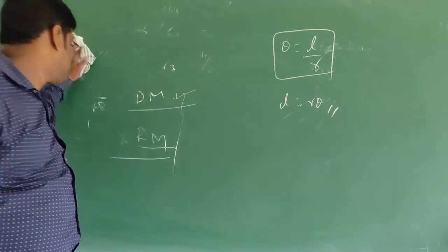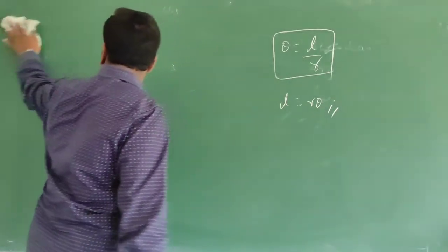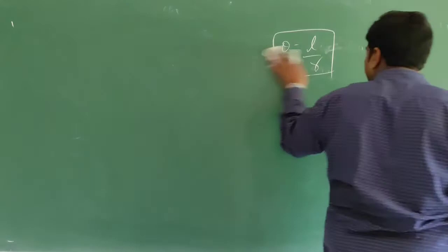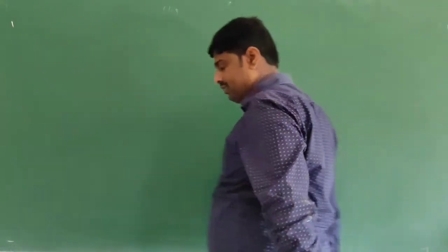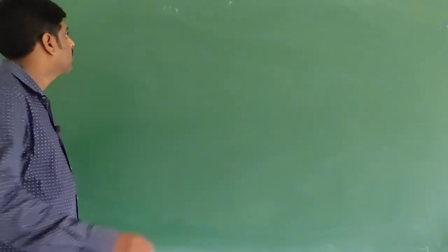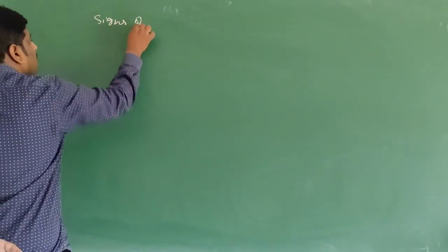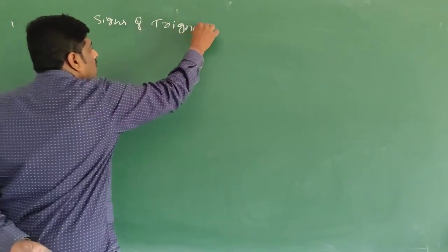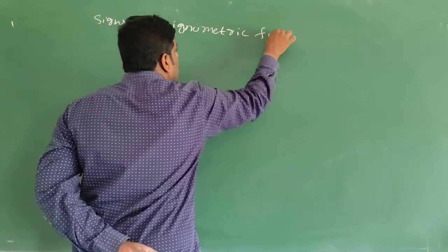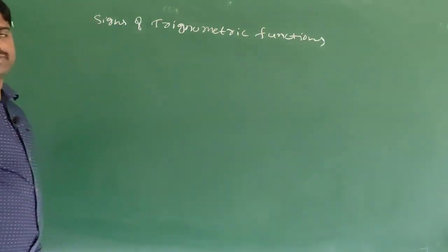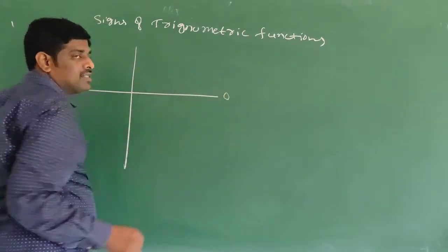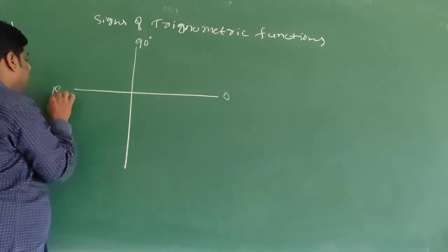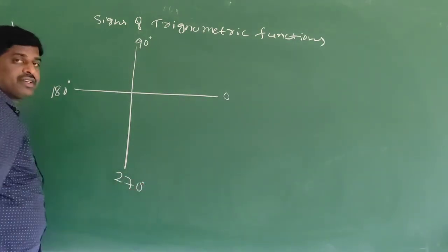Signs of trigonometric functions. See the children, this is 0 degree, this is 90 degree, this is 180 degree, this is 270 degree.